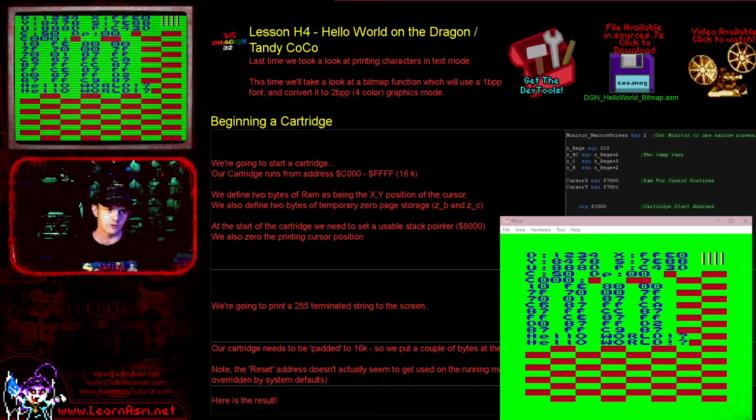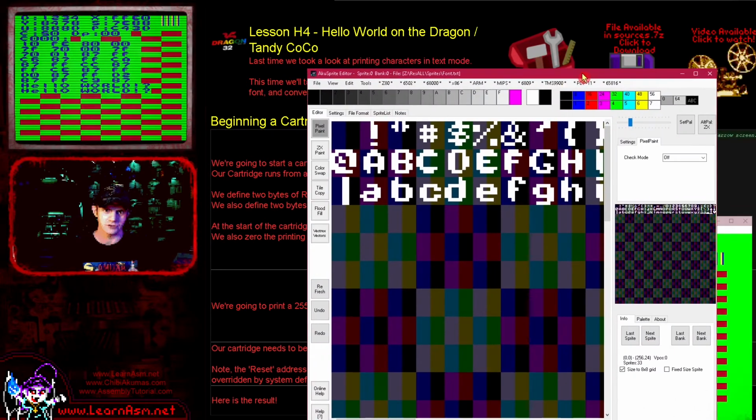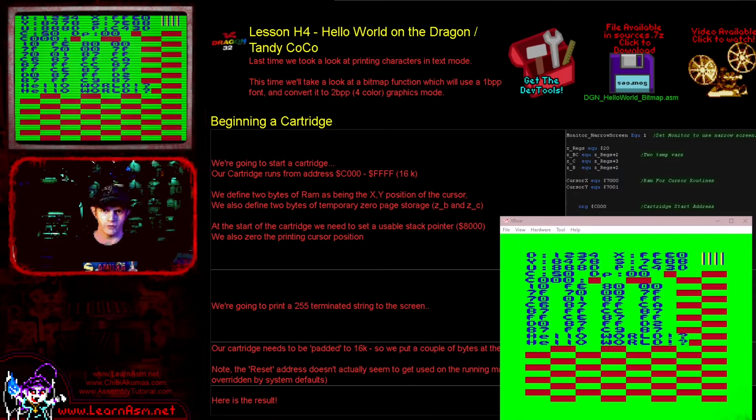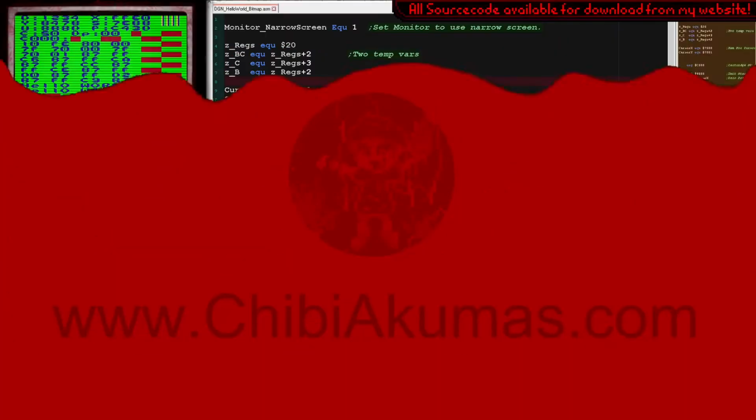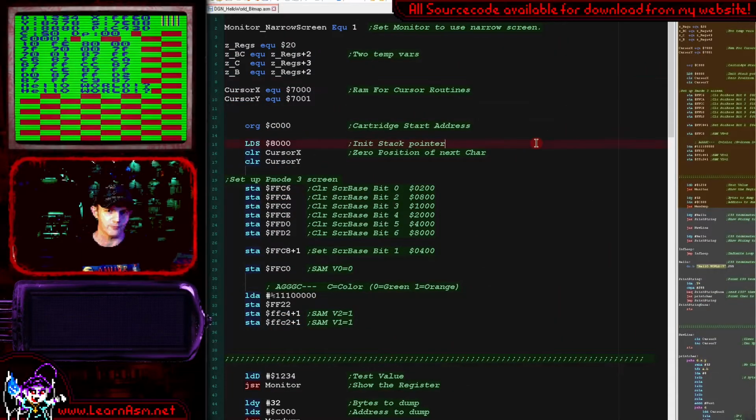And the font we're using is the same one as we use in all of my tutorials, and it's the original one from the Chibi Akumas game, and you can see it just here in my AkuSprite editor. And I export this from the AkuSprite editor and I use this in all of the tutorials. Okay, let's go over to the source code. Let's take a look at the source code for today's example.